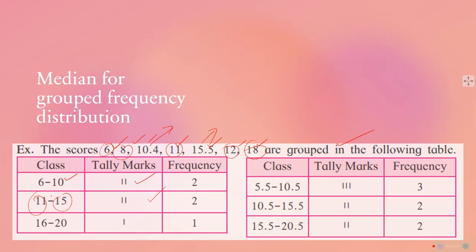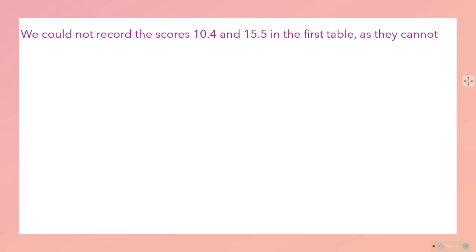We should include them. So we will subtract 0.5 from here: 5.5 to 10.5, 10.5 to 15.5, 15.5 to 20.5. What is the difference in this class? Here we are having 10, there is a gap of 1 unit, and 10.5 comes in between. So we need to rearrange the classes in such a way that no data is missing, and accordingly we can put them, but there is a difference. The number of frequency changed, but we are supposed to have a grouping where every data comes into consideration.